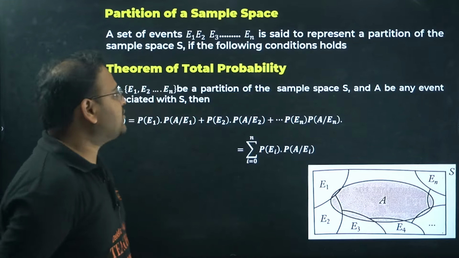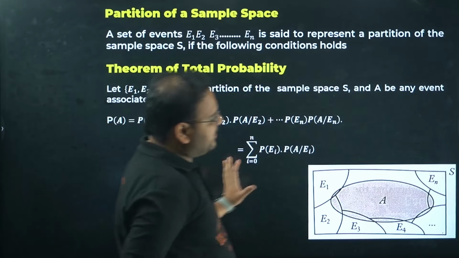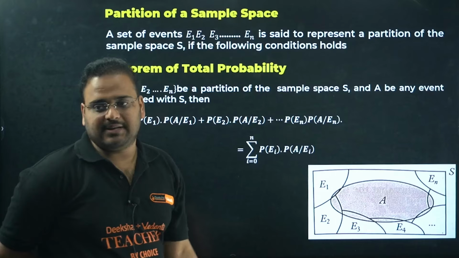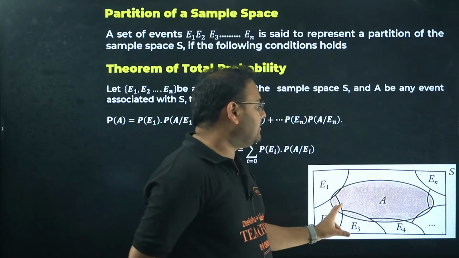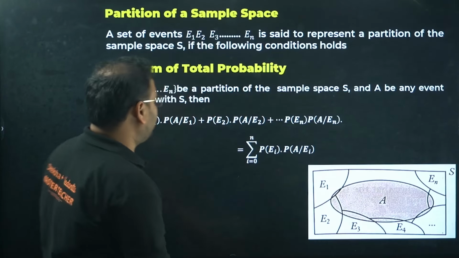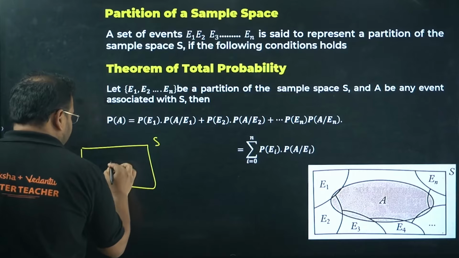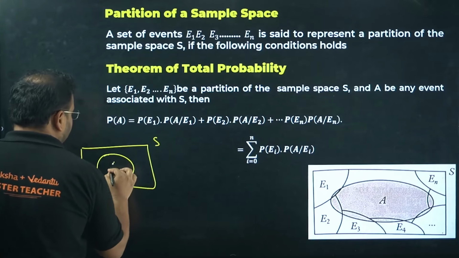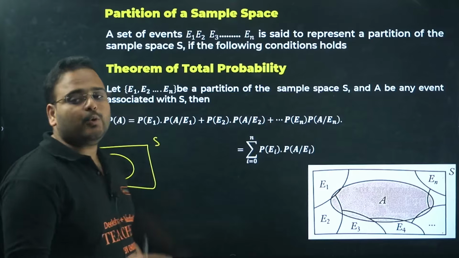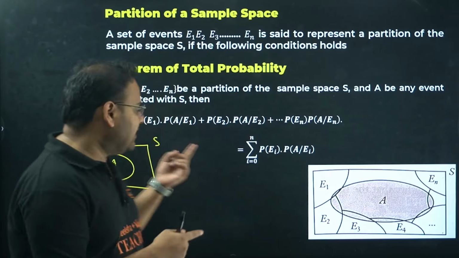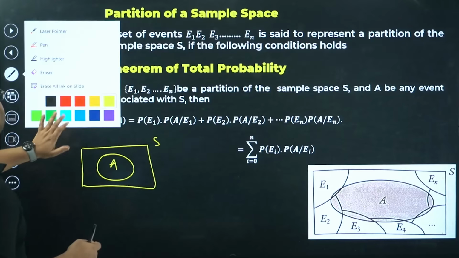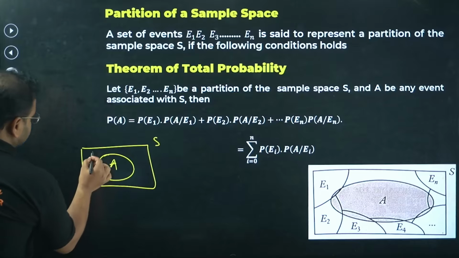Okay, partition of sample space. If this whole thing is my sample space S, then I can create a partition. So what is done over here, I have a sample space S. In that I have an event also, event A. I am trying to create a partition in this sample space, not in the event, in the sample space, like this.